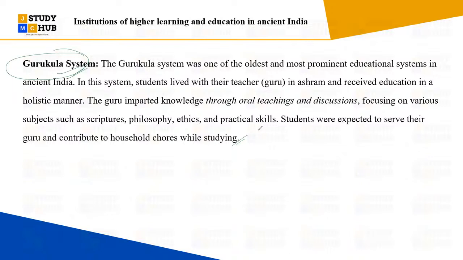Wherever they felt like gaining knowledge, they sat on the ground under the tree, and the gurus were imparting knowledge to the shishya, their students. So that is the Gurukul system, basically the oldest and most prominent education system in ancient India. So that is important to understand.